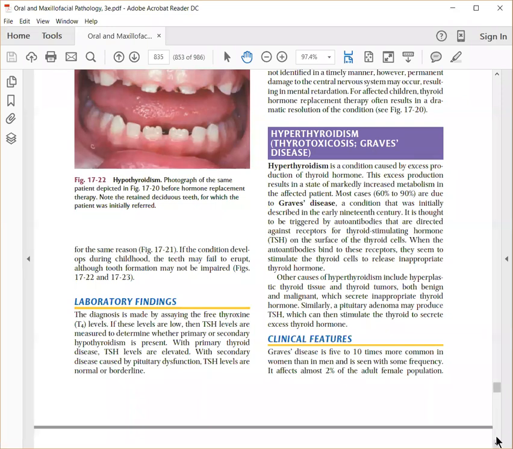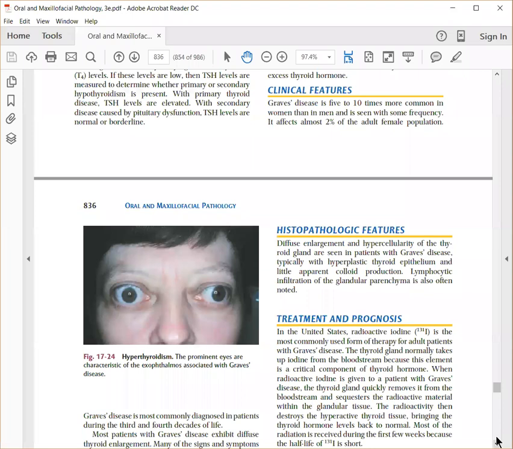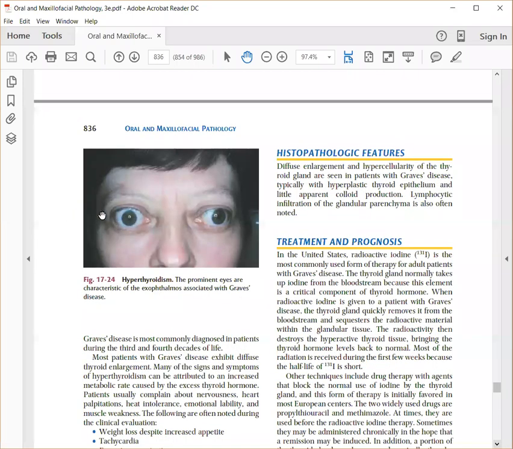It is more common in women and it is a dental emergency. Whenever you see a patient with exophthalmos, can you see the eyes popping out of the cavity in the orbit? Whenever you see exophthalmos, always be suspicious of Graves' disease.